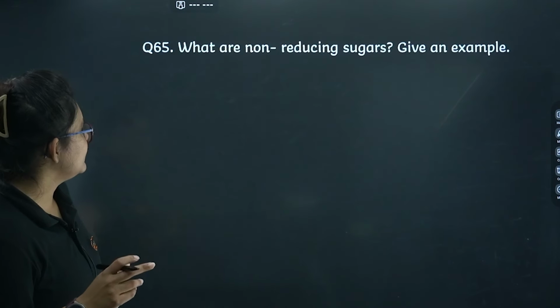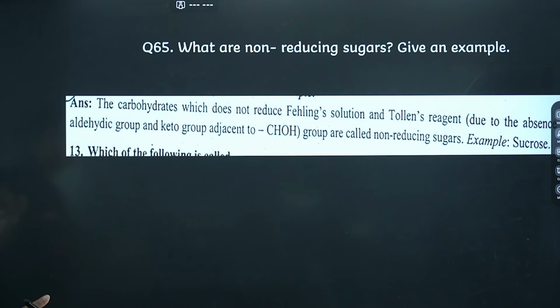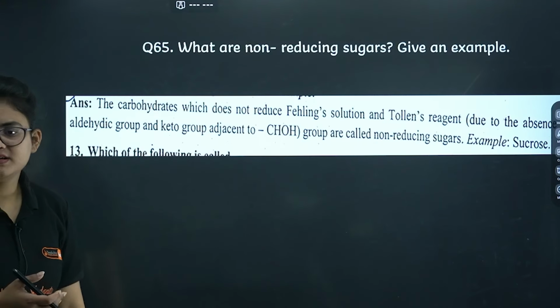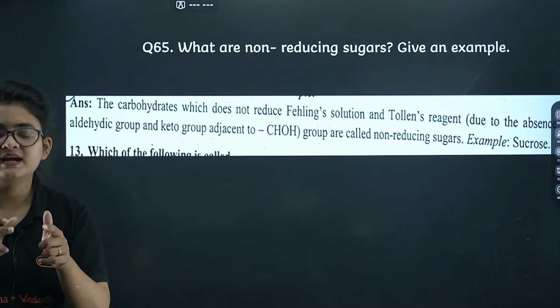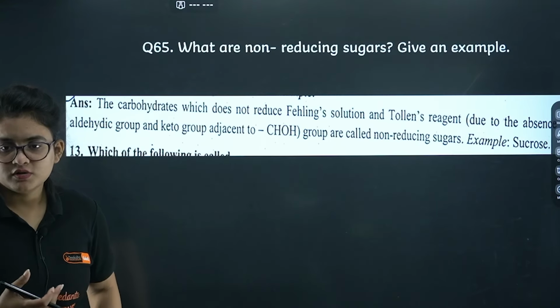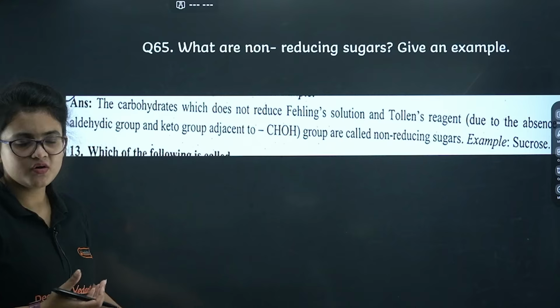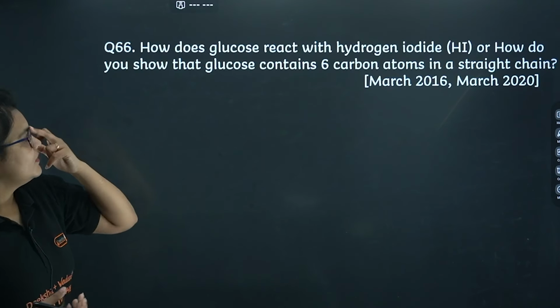I guess it's clear. Then next, non-reducing sugar, any one of them you can expect in your examination. Non-reducing sugars cannot reduce Fehling's and Tollens due to the absence of the free aldehydic unit; rather, it is adjacent to some alcoholic unit. Let's say sucrose you can have. Let's proceed. Very important question.